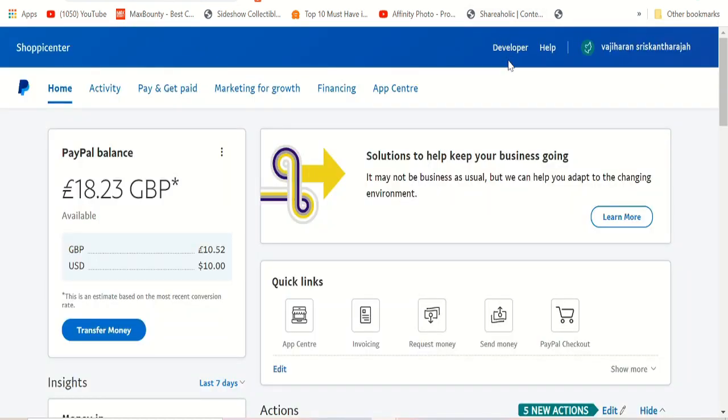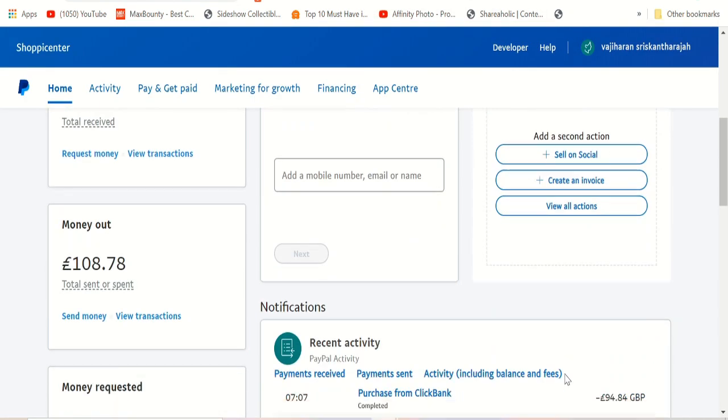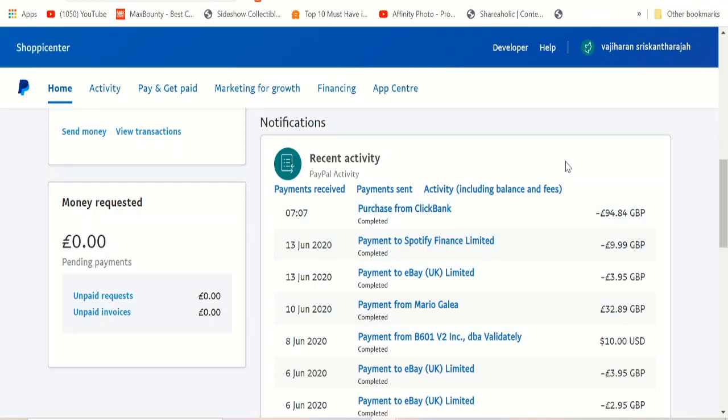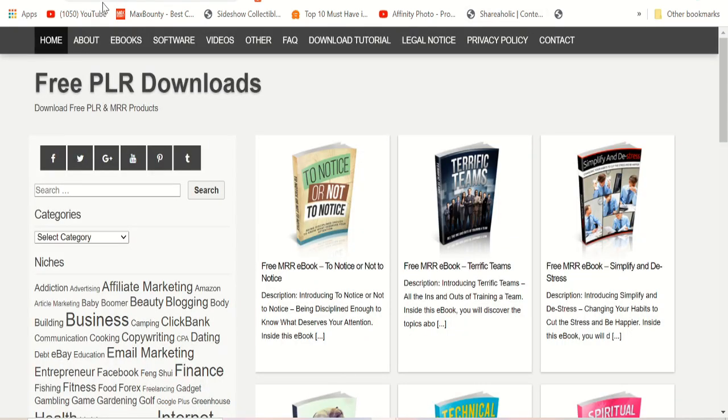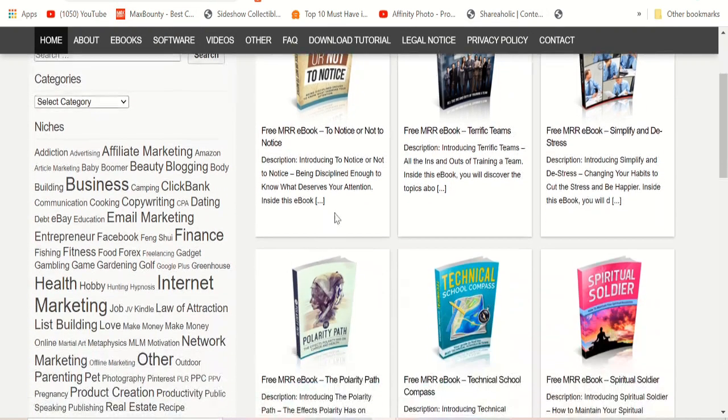I paid around 99.84 because I want to access more PLR books, because what I'm uploading right now at the moment is less. I want to get up-to-date PLR books, but you can get it free from here, but I am using a paid version. Also, if you can't afford this, go to websites like freeplrdownload.com. These ebooks are a little bit older, for example 1 year old, so you can download those.